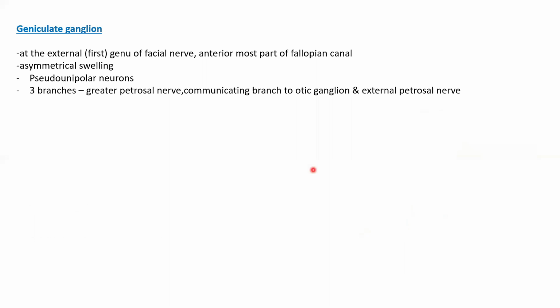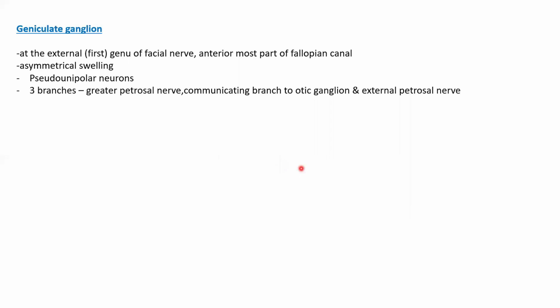A little bit of detail about the geniculate ganglion. We saw the geniculate ganglion at the first genu in the anteriormost part of the fallopian canal, at the junction between the labyrinthine segment and the tympanic segment. This geniculate ganglion presents as an asymmetrical swelling of the facial nerve. And something very special about it is it has pseudo-unipolar neurons. Do you know any other part of the anatomy which has pseudo-unipolar neurons? Dorsal root ganglion, mesencephalic nucleus, superior and inferior ganglion of vagus nerve, geniculate ganglion.